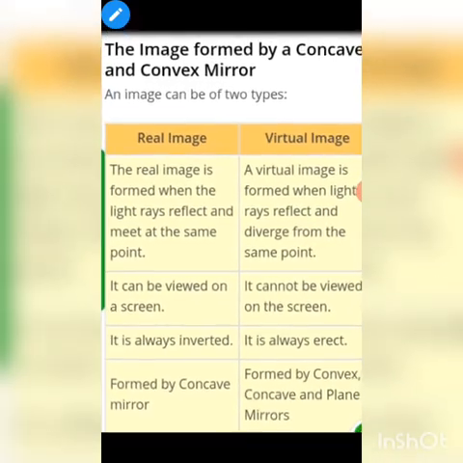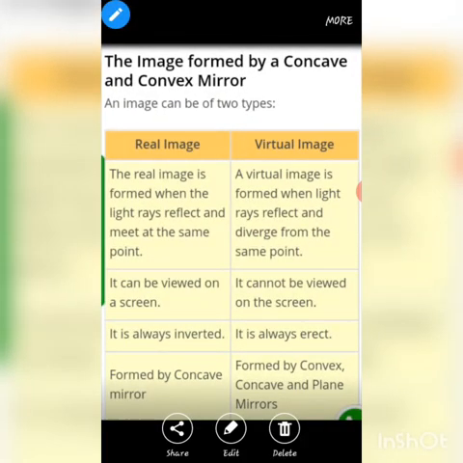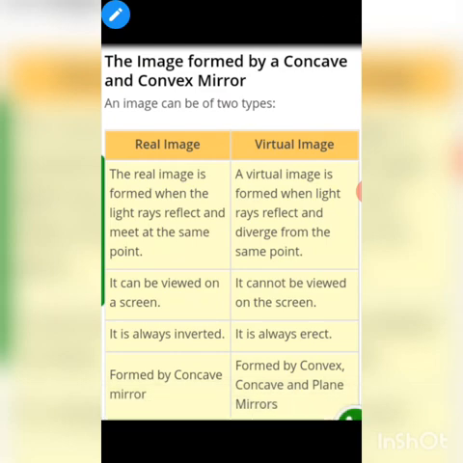A real image is formed by a concave mirror, and a virtual image is formed by convex mirrors, concave mirrors and plane mirrors.